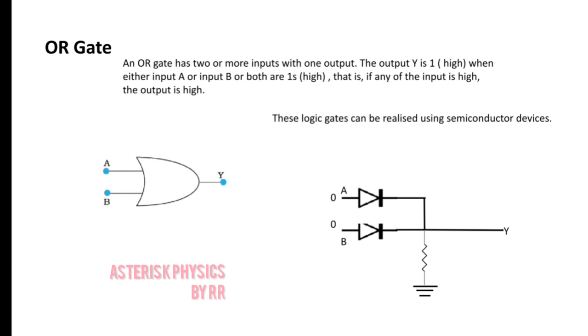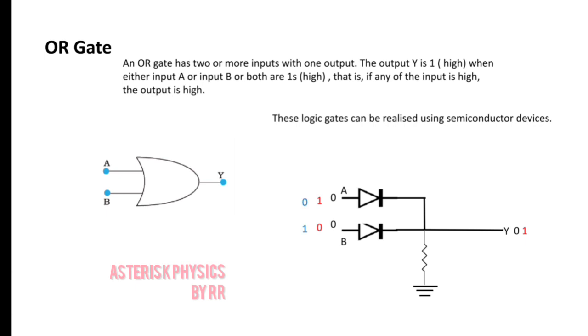When both A and B are at low voltage state, that is zero state, these diodes will not conduct current. And practically, the potential drop across the load resistor will be zero. And therefore, Y is at zero state. When A is at high state and B is at low state, the first diode, the upper diode, will conduct heavily because it is forward biased. As the current flowing through the diode is large, there will be a large potential drop across the load resistor. Hence, Y will be at high state.